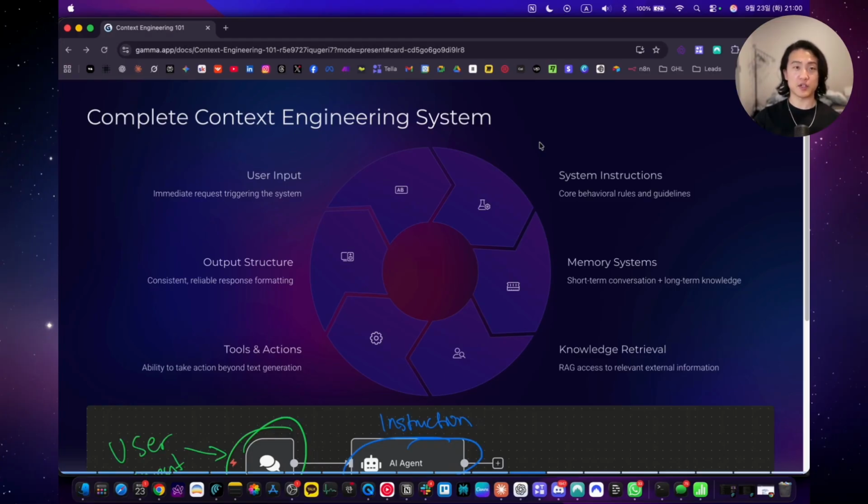And tools and actions enable AI systems to accomplish tasks beyond conversation. So yeah, this includes data manipulation, API integrations like updating and searching records, calculations, communication tools like emails, SMS, WhatsApp, etc., and output structure. And finally, having a consistent output structure ensures that AI responses meet user expectations and system requirements. So for example, phone numbers should always be in E164 format or something. And emails should always be a company email, not a Gmail or a Hotmail, for example.